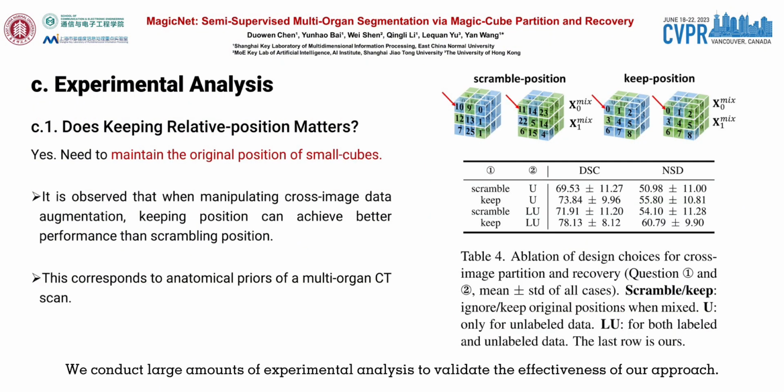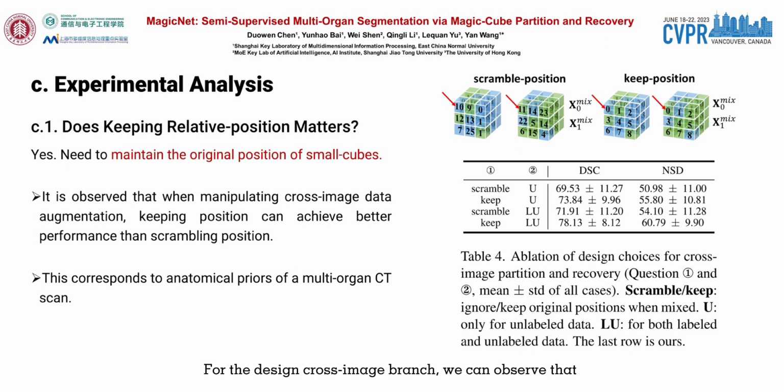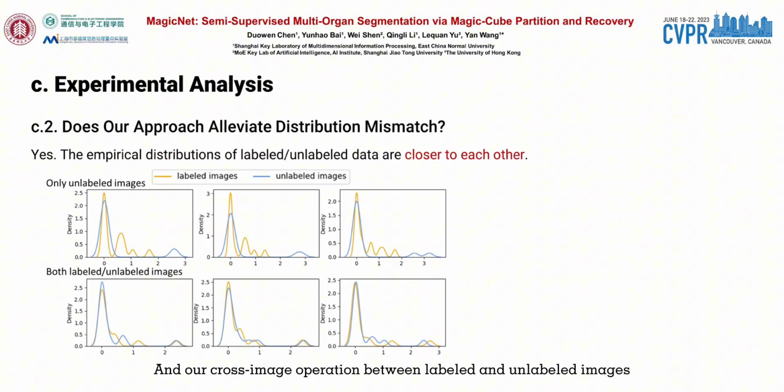We conduct large amounts of experimental analysis to validate the effectiveness of our approach. For the design of the cross-image branch, we can observe that keeping position achieves better performance than scrambling position. This demonstrates the importance of location priors in multi-organ tasks. And our cross-image operation between labeled and unlabeled images also makes their empirical distributions closer to each other.